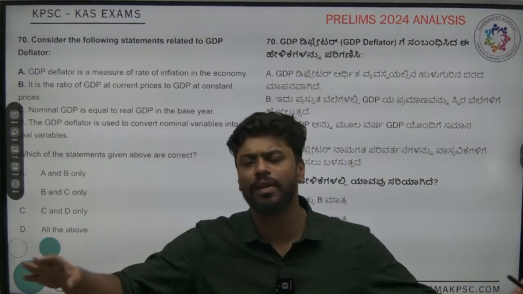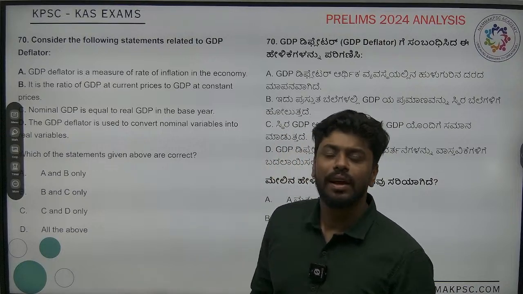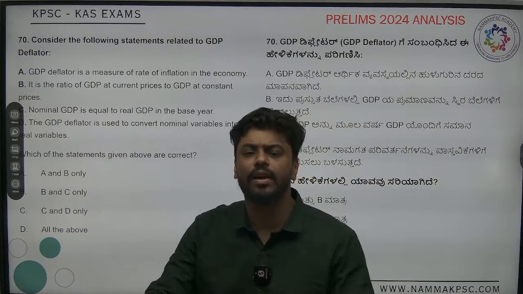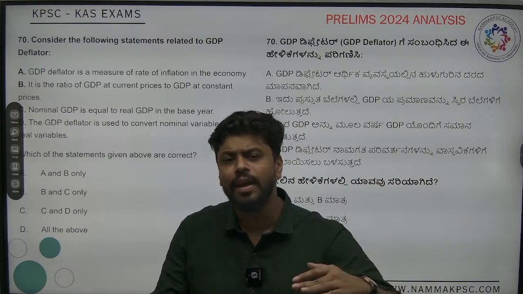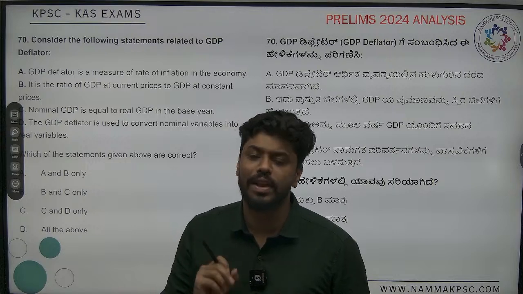It does not take into effect all of the goods. Because of this, it does not give a holistic view of all of the products, from a hairpin to an aeroplane. Everything is not calculated, which is why we have a GDP deflator.